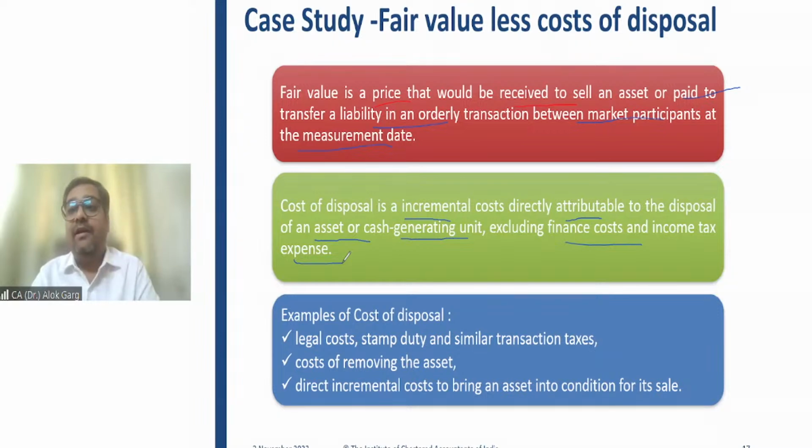For example, if you sell an asset, you will be supposed to pay 20% capital gain tax, for example. So that income tax expense is not a cost of disposal, or finance cost is not a cost of disposal, right? If you had taken a loan and you are paying interest, right? So that finance cost cannot be your cost of disposal, right?